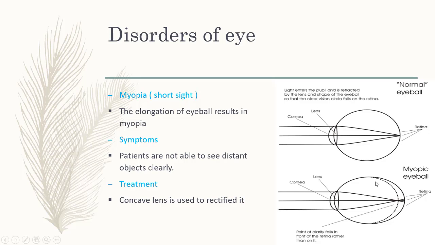So students, in myopic condition, persons are not able to see distant objects clearly. The image of a distant object is formed in front of the eye, in front of the retina. As you can see, the problem can be rectified by using a concave lens.